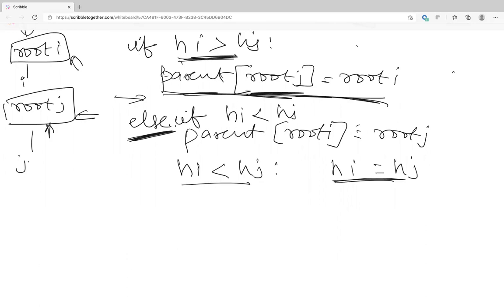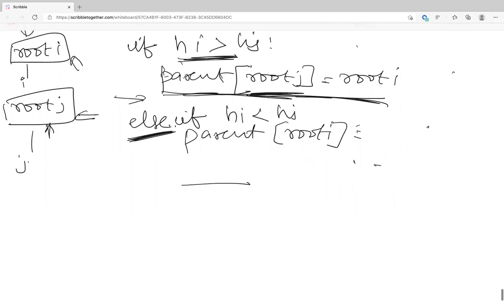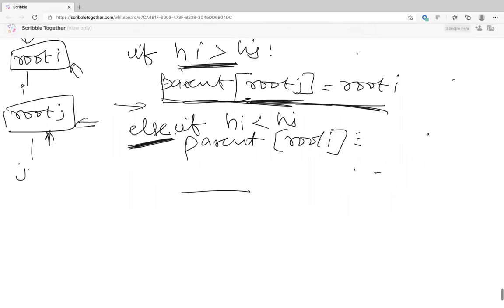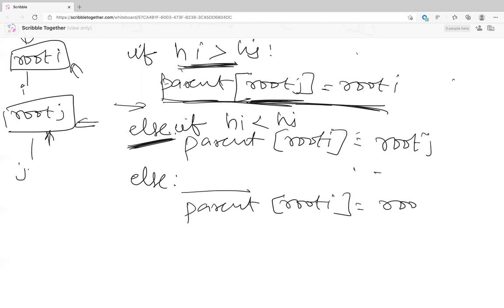This is what you do. Else, you can do anything right here, doesn't matter. Root of i equal to root j.